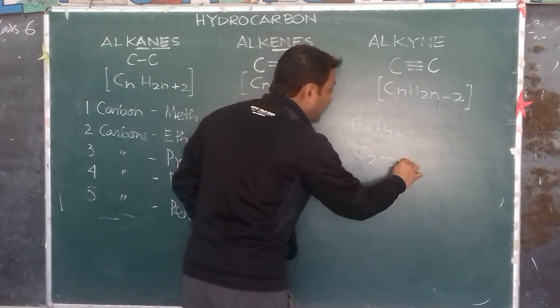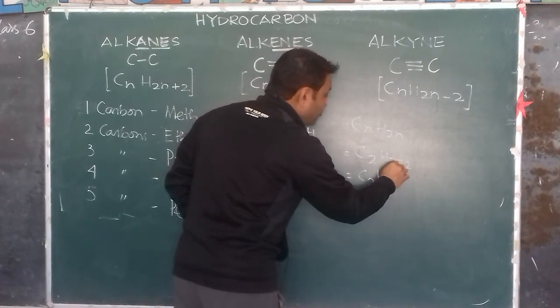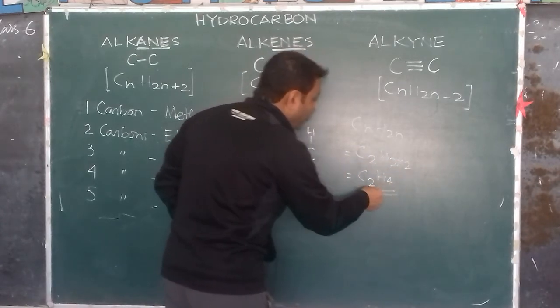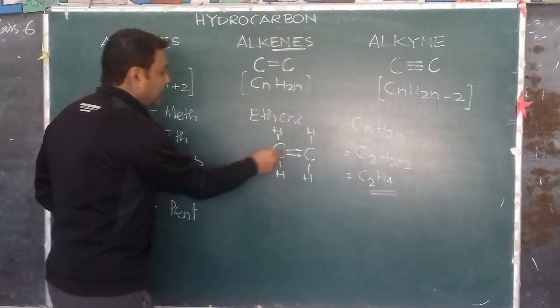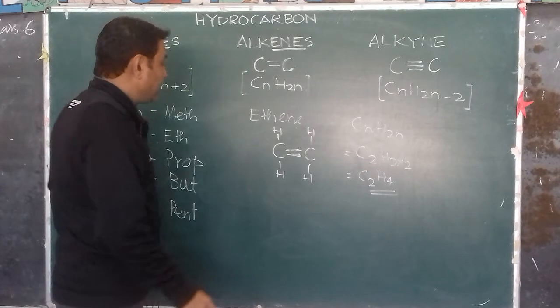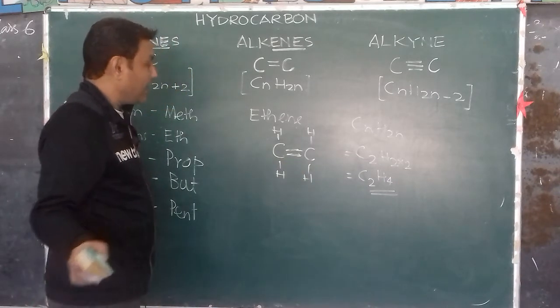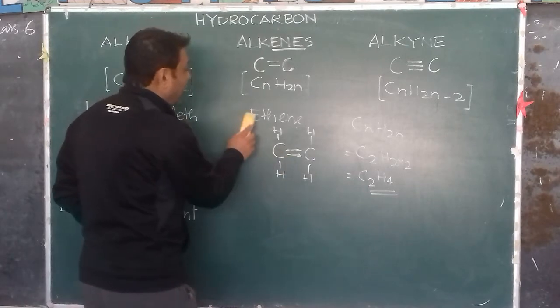H2n means 2 into 2, so therefore C2H4. C2H4 is the molecular formula of ethene, with 1, 2, 3, 4 hydrogens. I hope you got the idea of the formula of ethene.